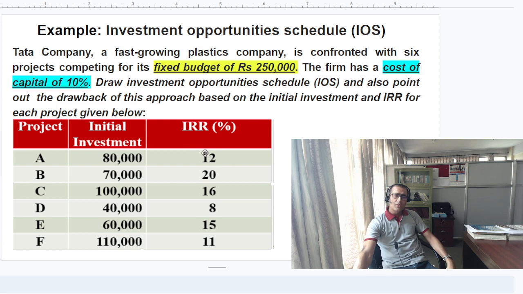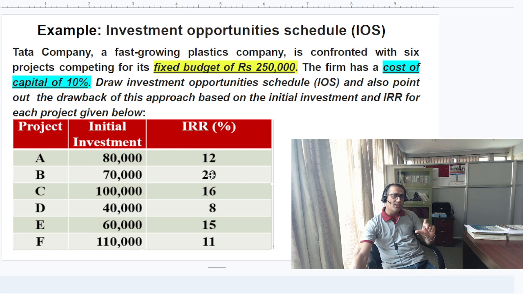That is the minimum required rate of return that the company needs to earn for sustaining the business. The IRRs are 12%, 20%, 16%, 8%, 15% and 11%. Mainly, based on the cost of capital and this IRR, we rank the investments in the different projects, and we look for the highest IRR.